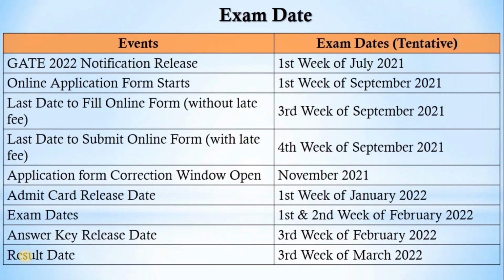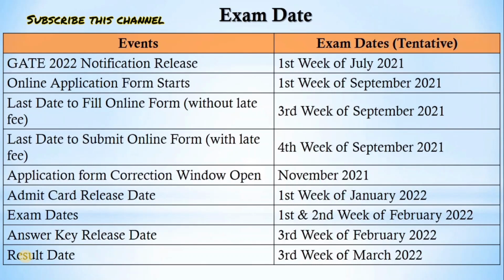So the exam dates, these are the tentative dates. We will see the notification released in the first week of July. Then the online application form will start in the first week of September. We can fill it without late fee until the third week of September, and with a late fee up to the 4th week of September.